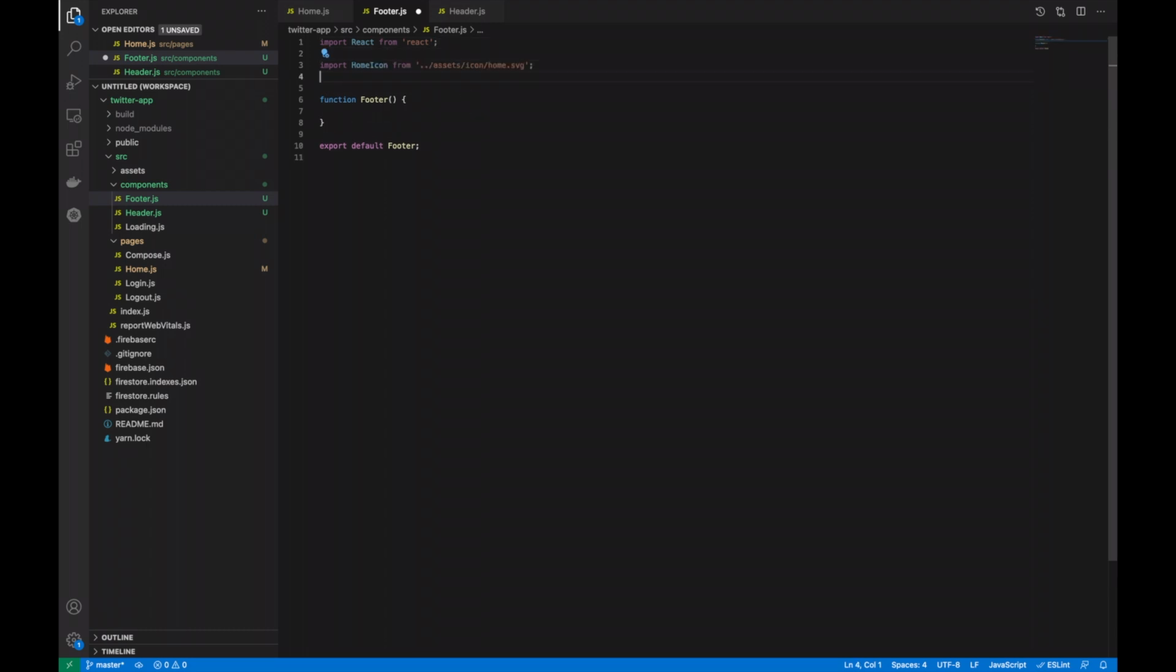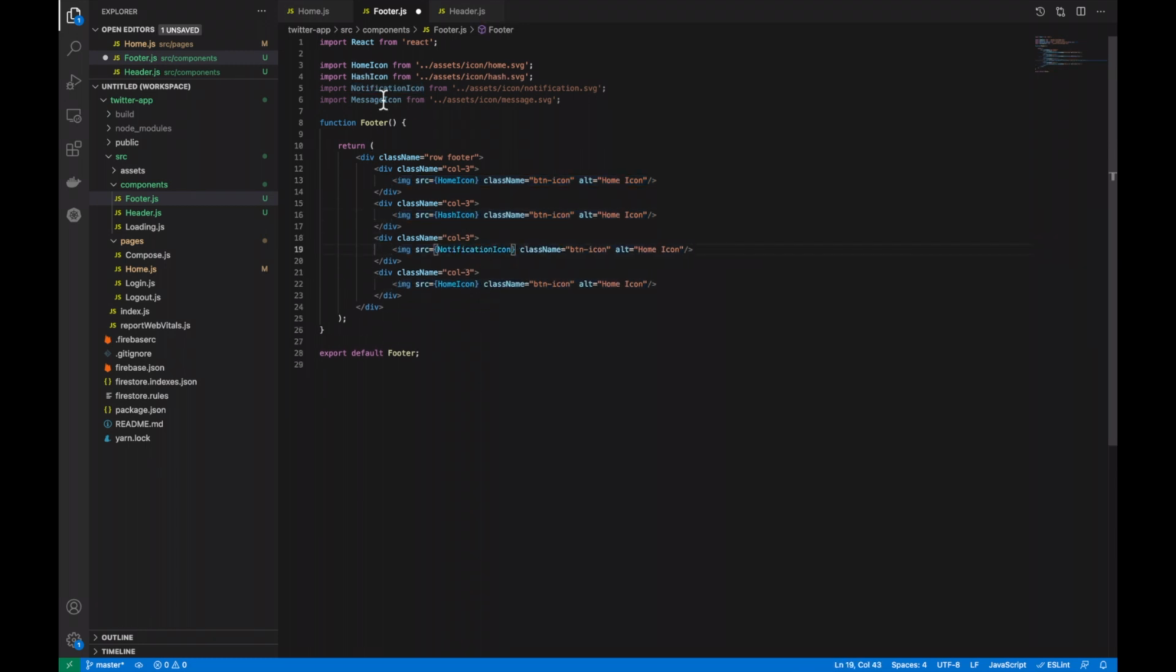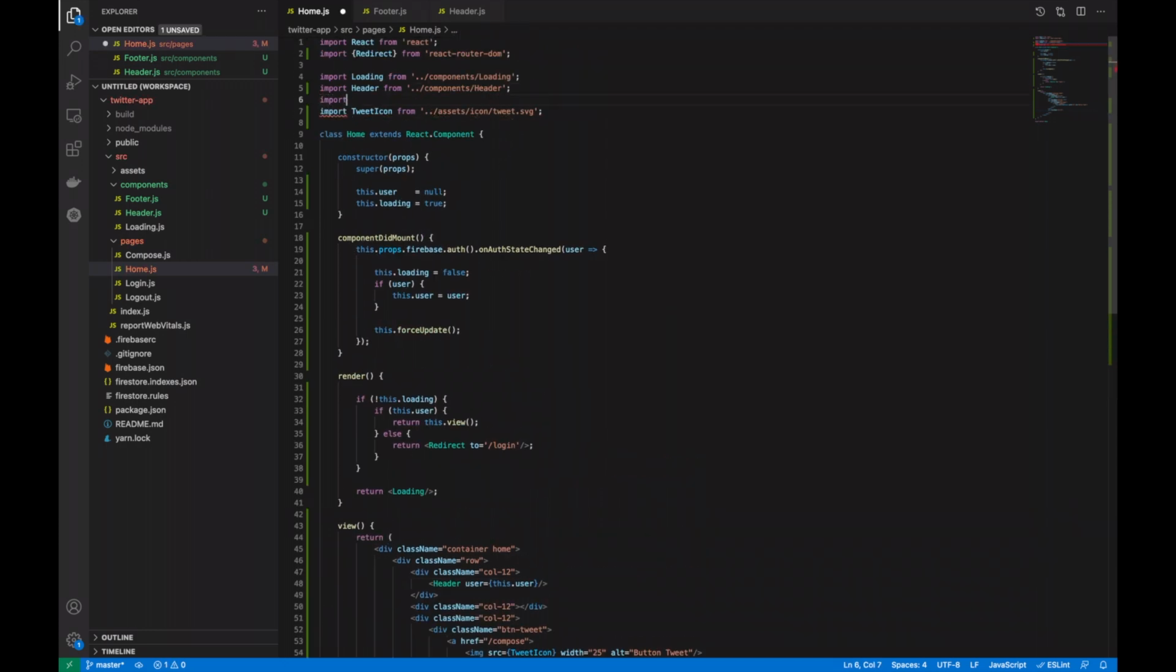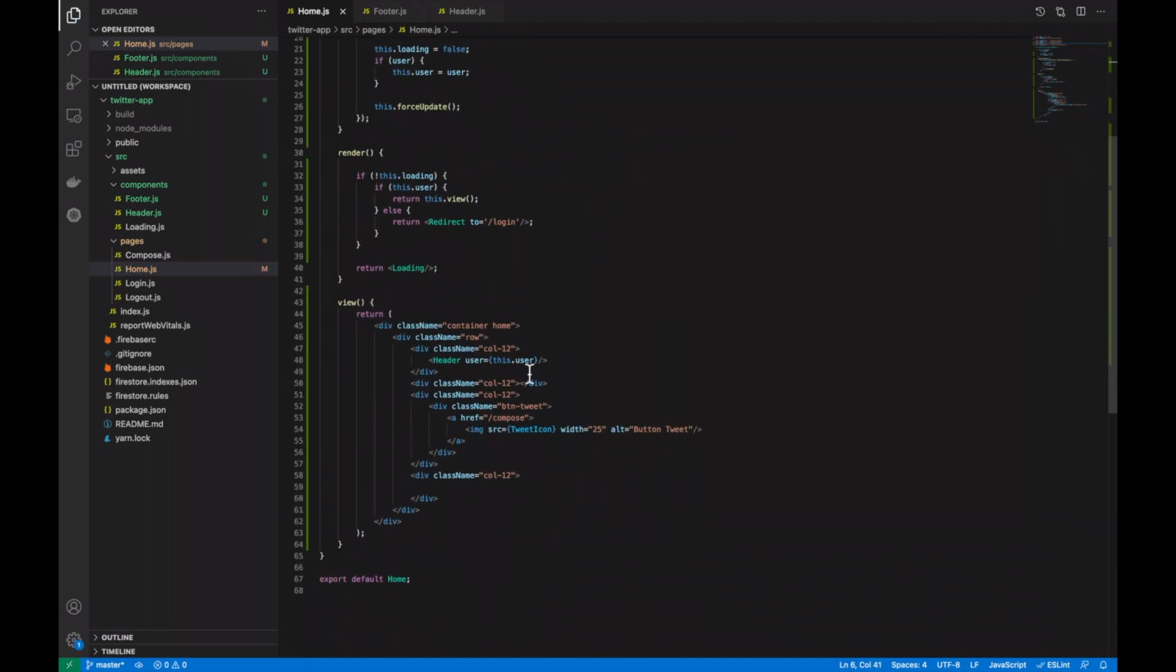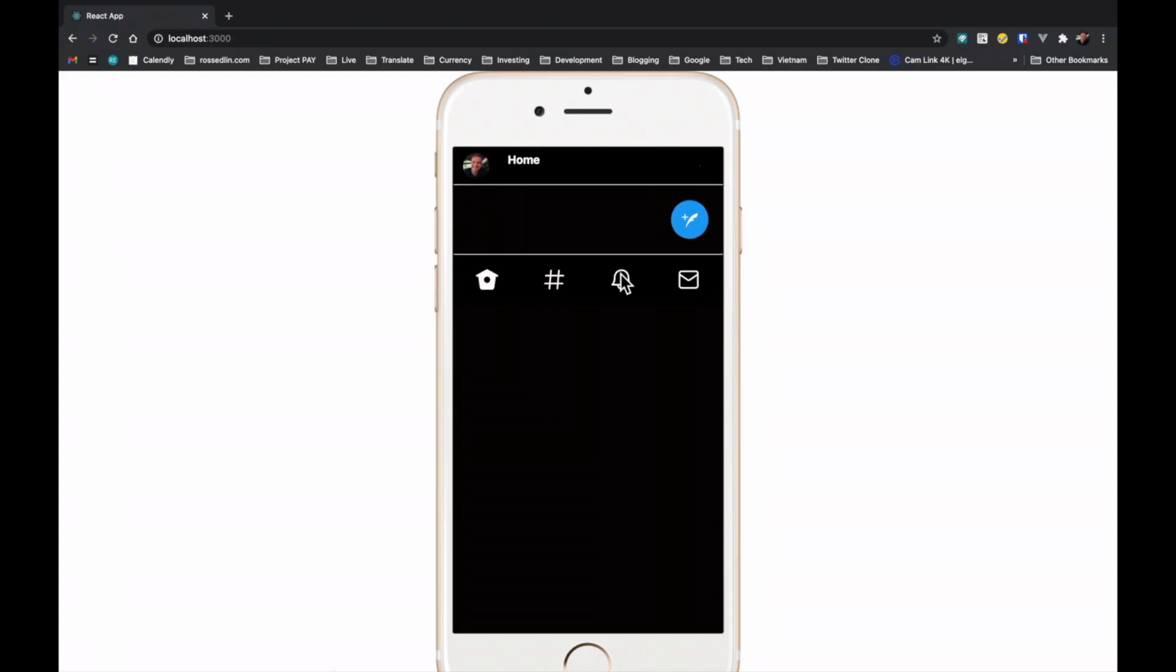And here we want to import a few icons from our assets library and return a div row footer with 4 col3 divs. And in your first col3, add in the image home icon. Go ahead and duplicate that for the rest of your divs and rename the images respectively. Then back in your home.js, similar to the header, we need to import the footer and pop it in our last col12.